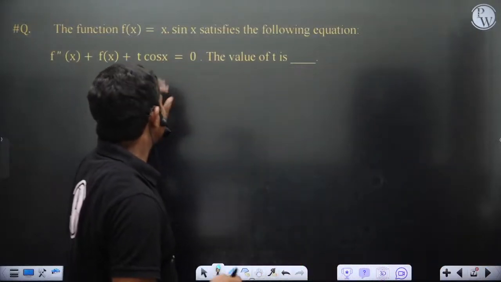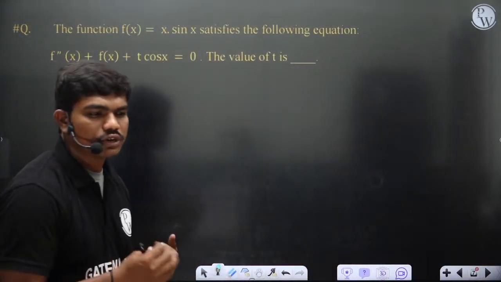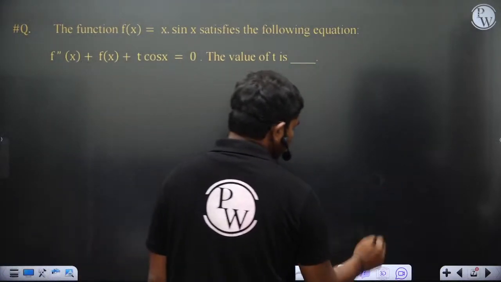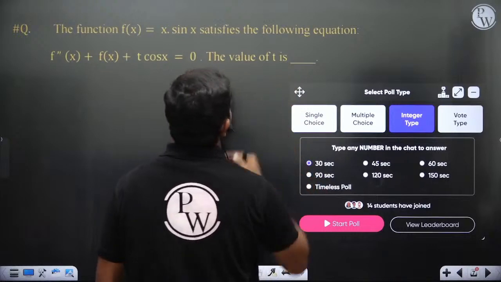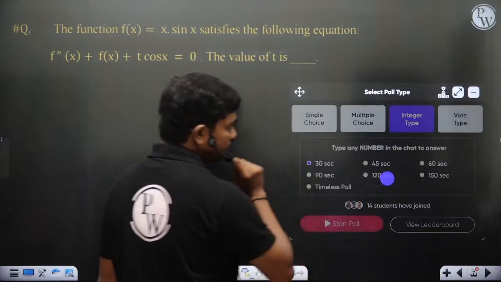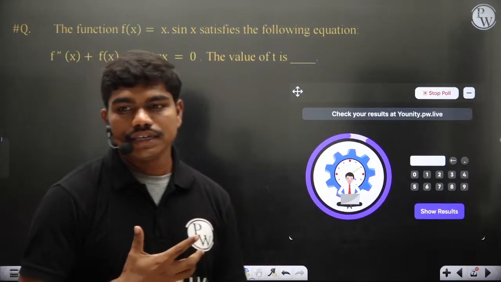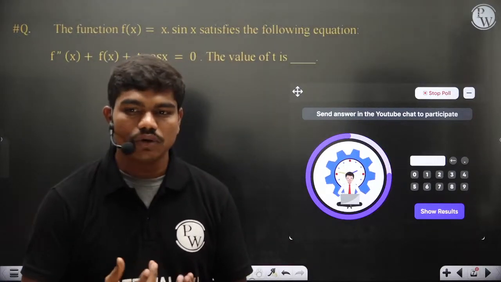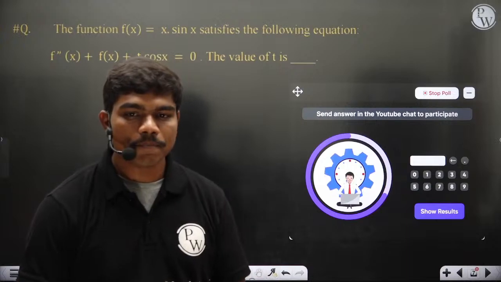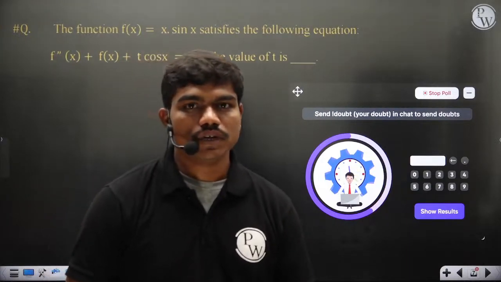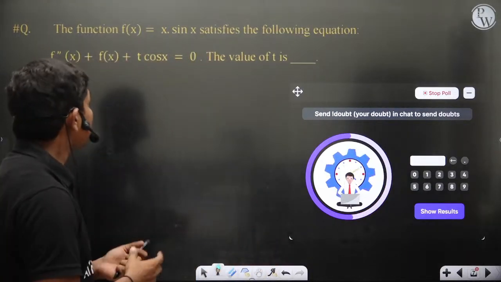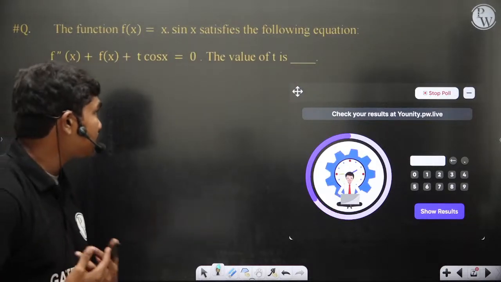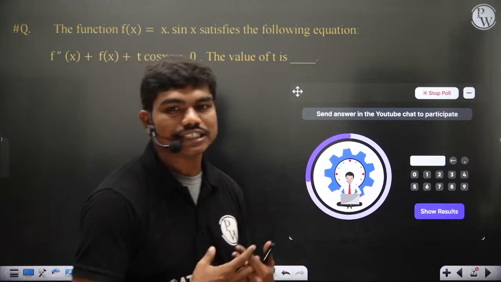This is one homework question which I have given you based on your basic knowledge. It is also a previous year GATE question. If some of you have solved it, I'm giving you 30 seconds to enter the answer. This question is simply based on your prerequisite knowledge, just some basic differentiation formulas. If you have solved this question, please enter the answer. The function f of x is equal to x sin x satisfies the following equation: f double dash of x plus f of x plus t cos x is equal to 0. The value of t is dash.